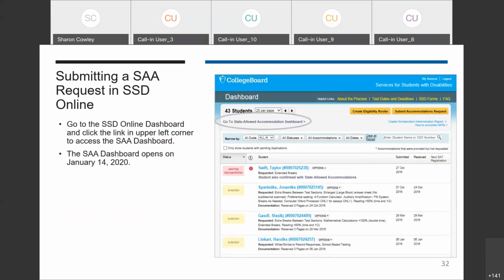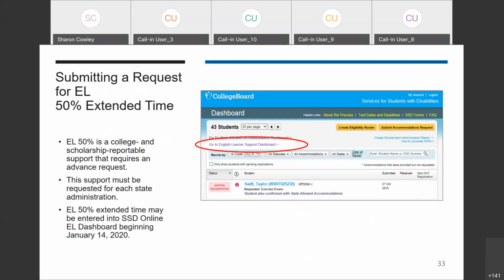If you want to submit a new state allowed accommodation, you'll select the Go to State Allowed Accommodations dashboard link on the left-hand side of the screen. You'll be asked to enter basic student information and select the state allowed accommodations. Requests for state allowed accommodations are automatically approved. No supporting documentation is required. The path to request EL 50% extended time is similar to the state allowed accommodations, except you'll click the EL Supports dashboard link to enter these requests. These two links will show up no later than January 14th.